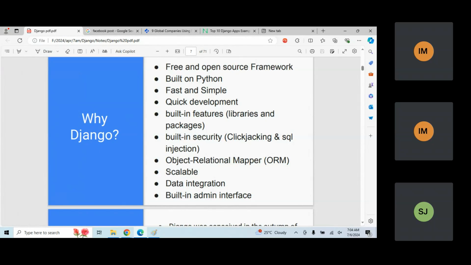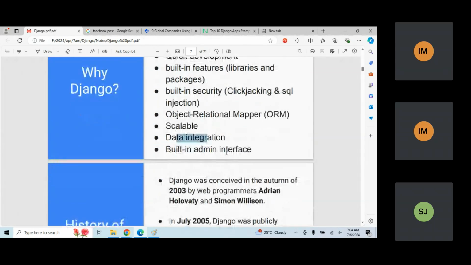Scalable is there. Scalable means if right now one user is using, after some time 10 users, after some time 1000, lakhs, crores, it is called a scalable application. Data integration is possible. Built-in admin interfaces will be there. What the admin interface or admin panel is, we're going to learn in the upcoming classes.